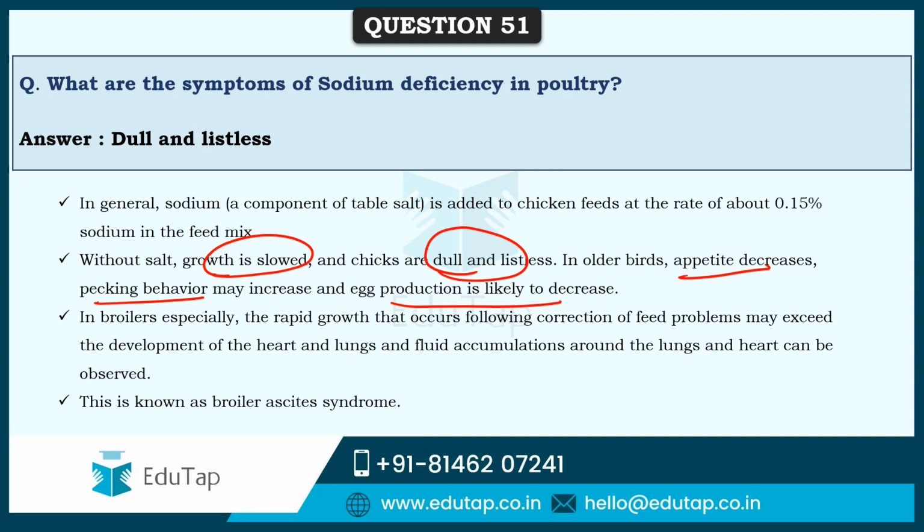And sometimes it has been observed that in broilers, when they observe all these symptoms, they start giving sodium, that is salt, but still the problem persists in the development of the organs. We can see that heart and lung development is affected, and fluid accumulation can be found around the lungs and heart. This is generally known as broiler ascites syndrome. In general, sodium is added to chicken feed at about 0.15% in the feed mix, so that all these can be avoided.